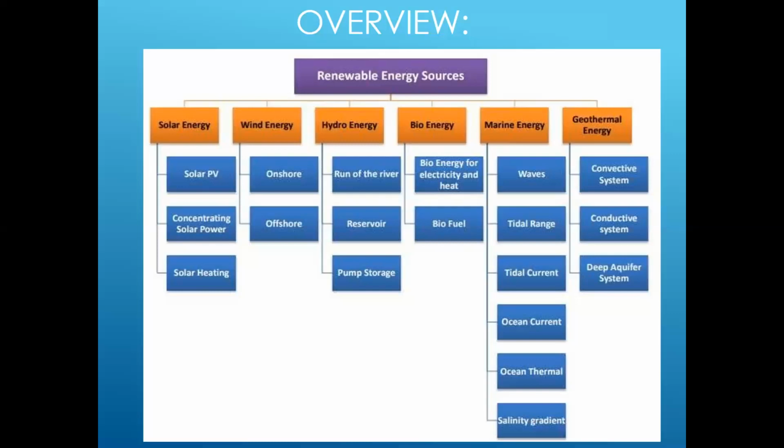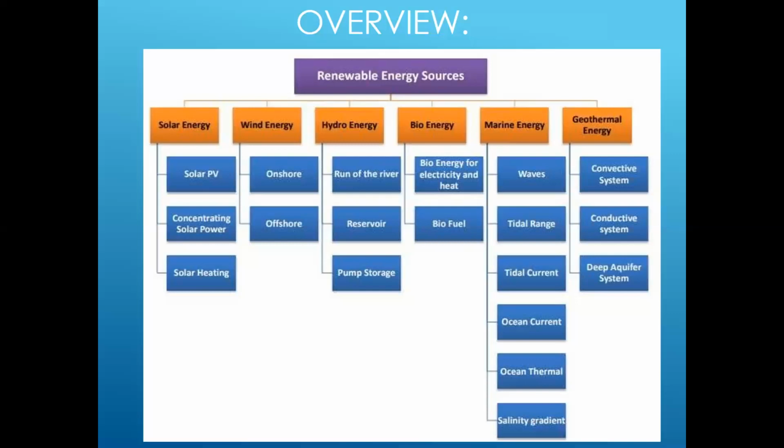Next, how we generate hydro energy: first is run of the river, the second is the reservoir, and the last is the pump storage. These three are the ways we use hydro energy. Next is bioenergy for electricity and heat, and for biofuel. So these are the things we have in the classification part.